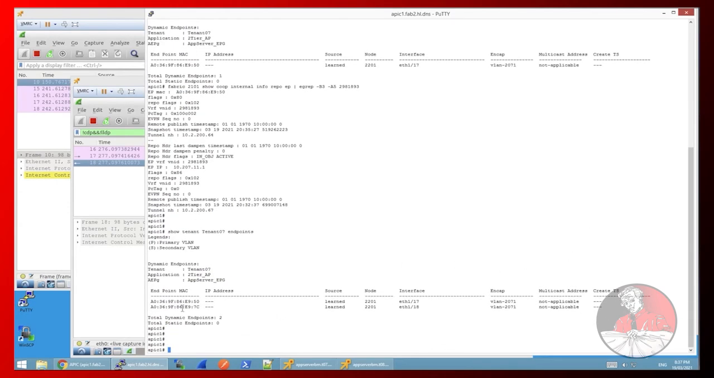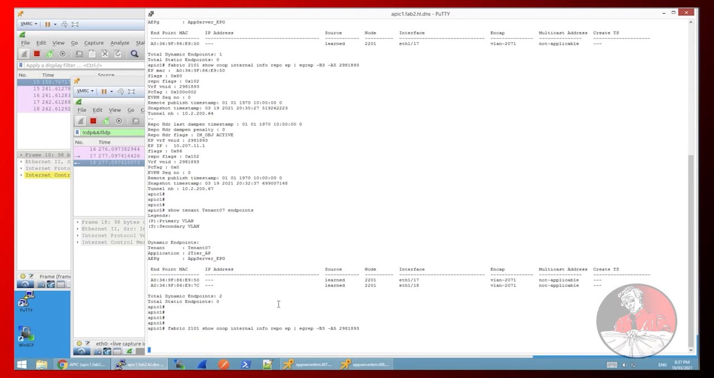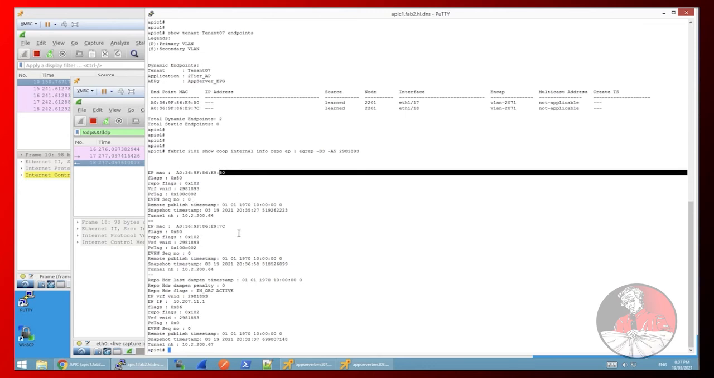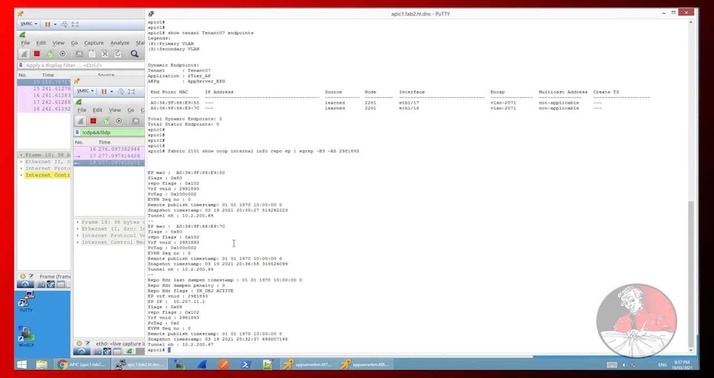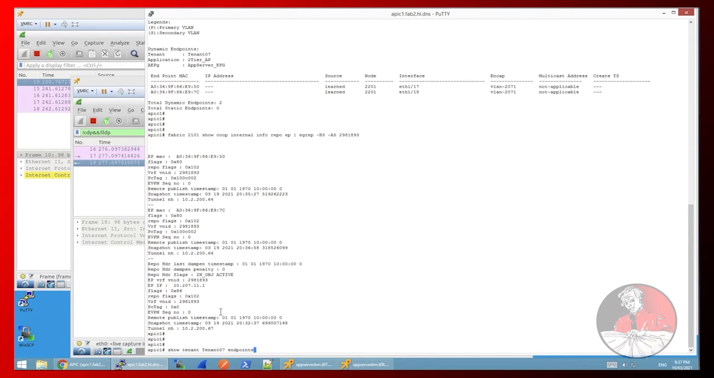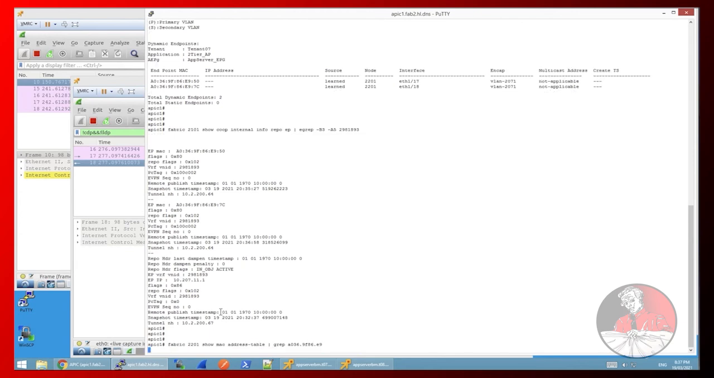We see just 2 MAC addresses, no IP addresses. We'll have a look at the COOP database as well, and we should see both MAC addresses there, but no IP addresses. And let's see, there's our 50 MAC address. Here's our 7 Charlie MAC address, and our original default gateway IP address is still there, as we'd expect. And just to finish off, let's have a look at the MAC address table again, and it should have 2 MAC addresses in there.